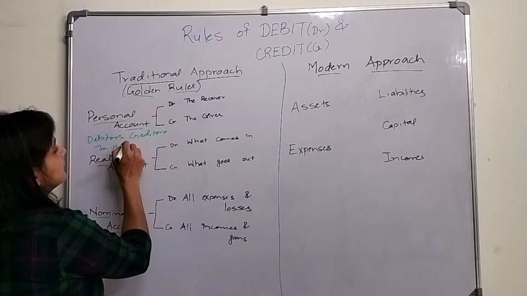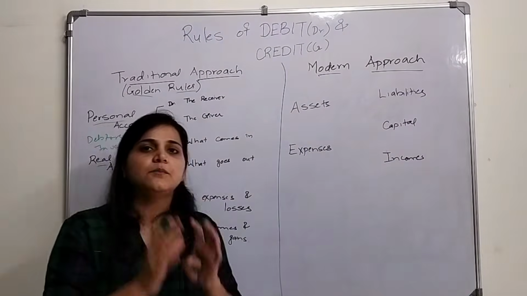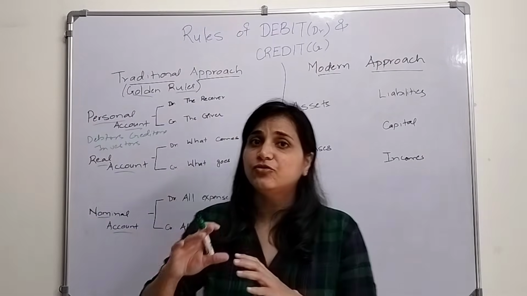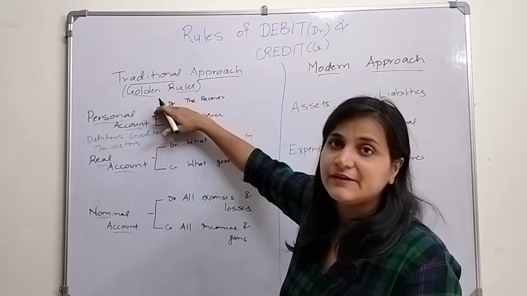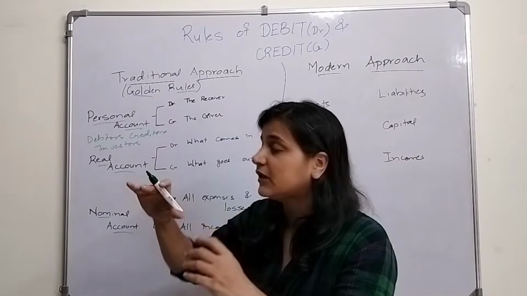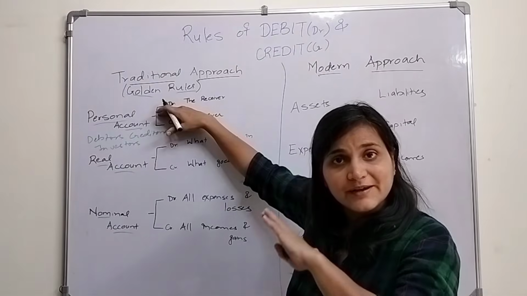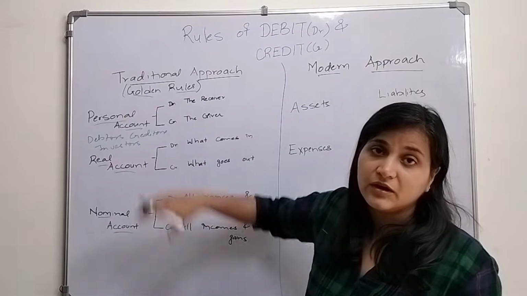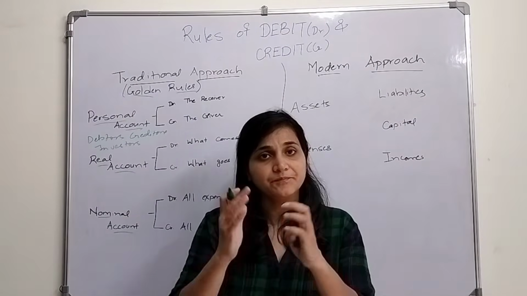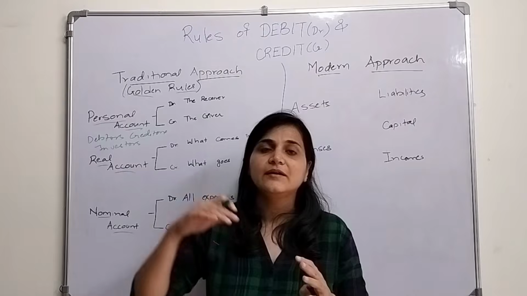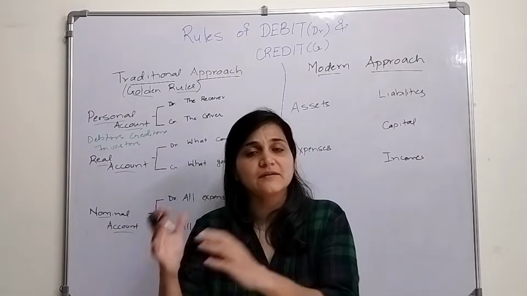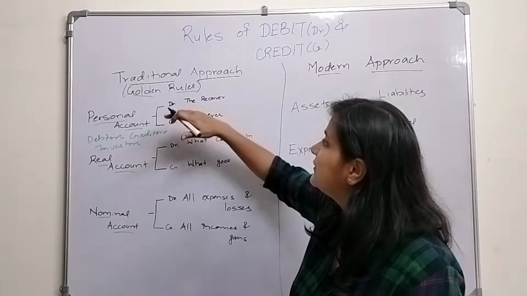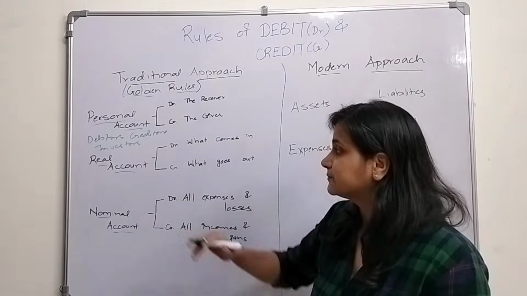Now if that person is receiving, we will debit the receiver, we will debit that person's account. If he is the giver, we will credit it. So the rule of personal account is: debit the receiver, credit the giver. Whosoever is giving us, we will credit that person's account. Whosoever is receiving something, we will debit that person's account.